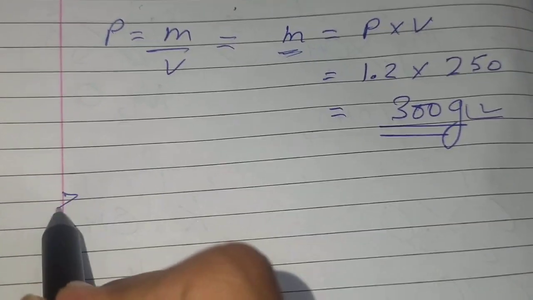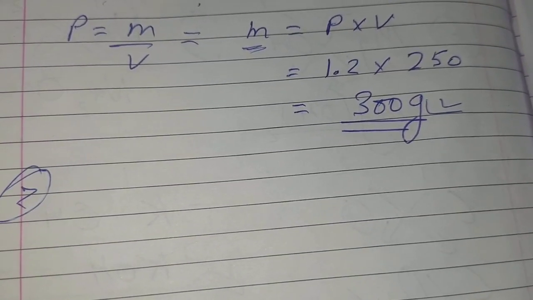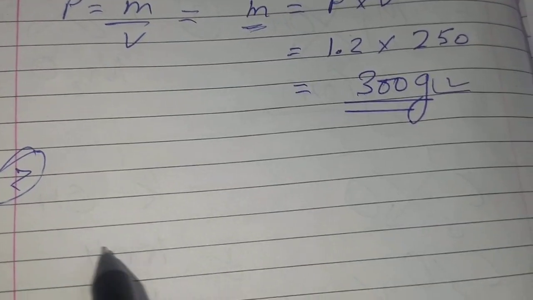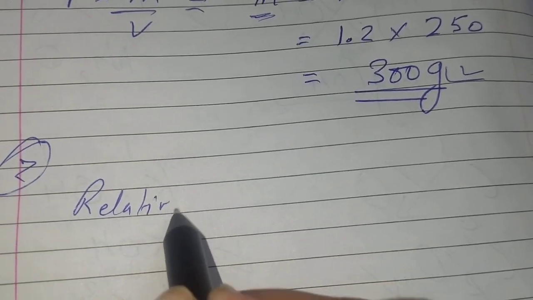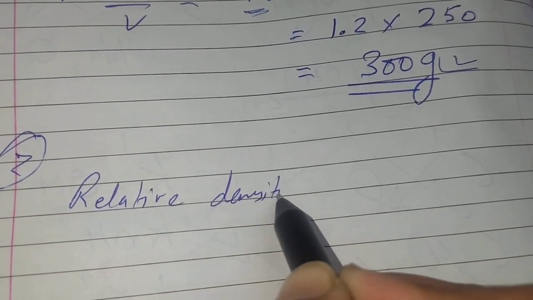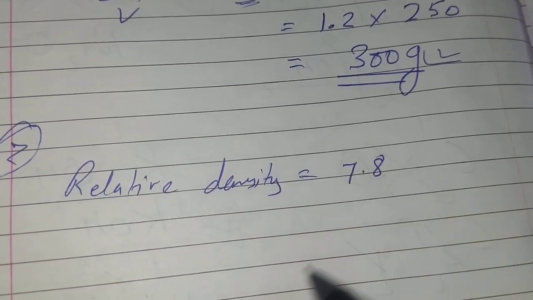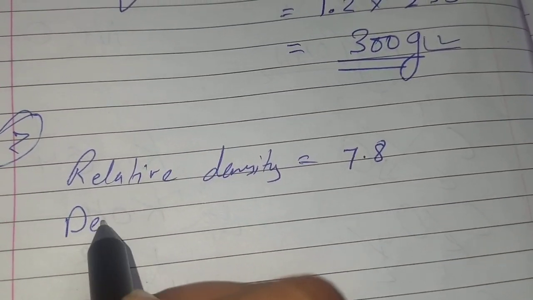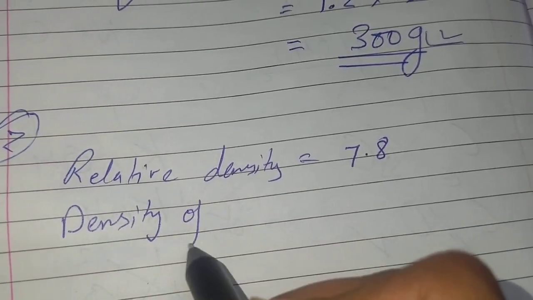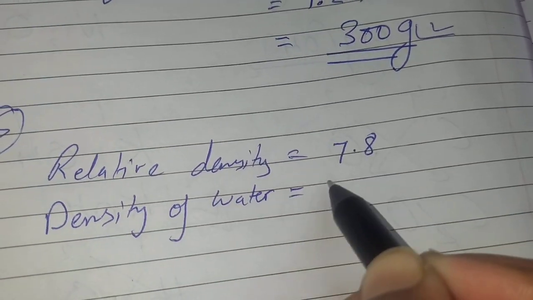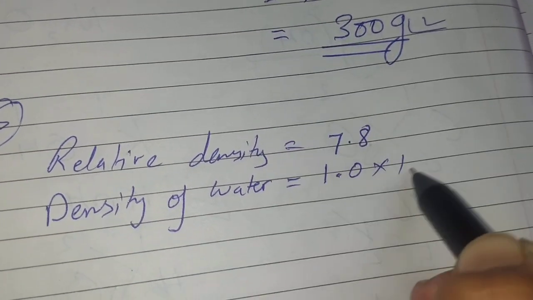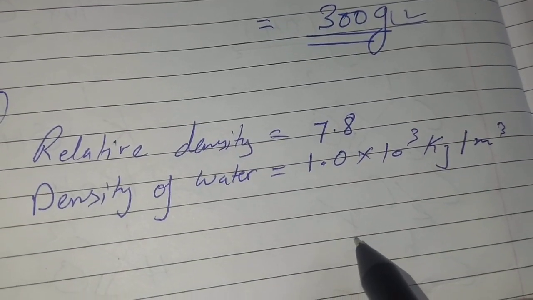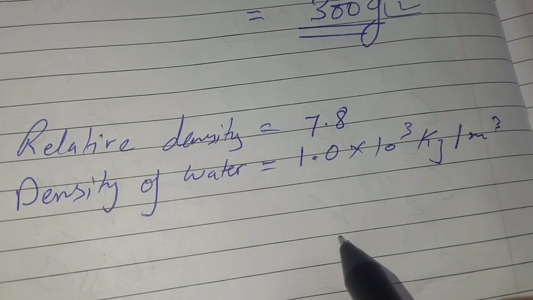Next we have question number 2. It says the relative density of iron is 7.8. If the density of water is 1.0 into 10 to the power 3 kilogram per meter cube, calculate the density of iron in SI unit.